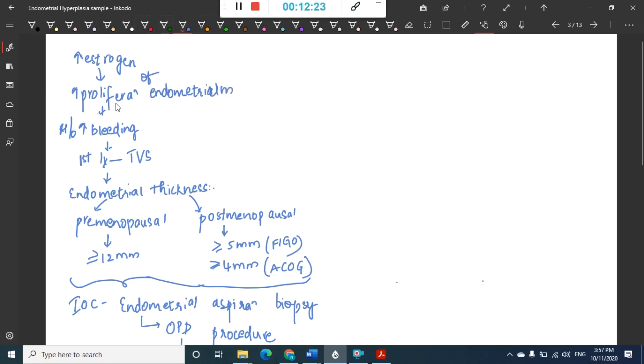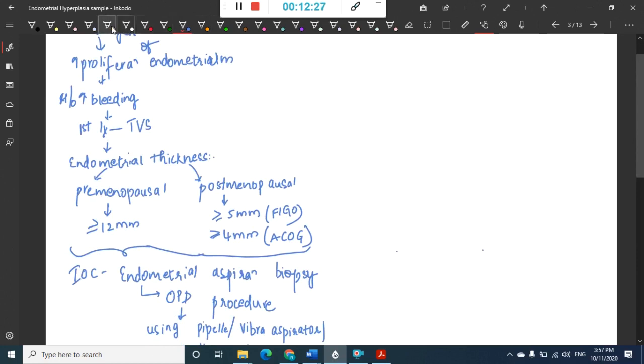Because of this proliferation of endometrium, the patient comes to you with increased bleeding. Then the first investigation is transvaginal ultrasonography, in which you will see the endometrial thickness. In premenopausal women, it will be more than or equal to 12 millimeters. In postmenopausal women, it will be more than or equal to 5 millimeters according to FIGO, and more than or equal to 4 millimeters according to ACOG guidelines.